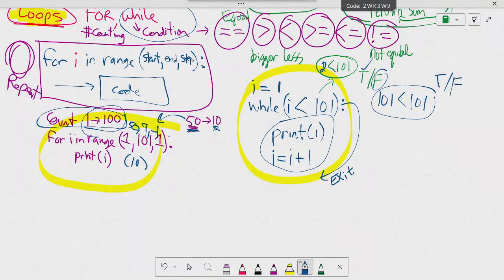Is 101 less than 101? This is false. So therefore, it will not print 101 because we exit the loop. Therefore, this code prints 1 to 100. It didn't reach 110, it didn't print 110 because this condition was not met. And that's why you had to add 1 to 100 to make it go through all that range. Okay, understand? So that's the for loop.